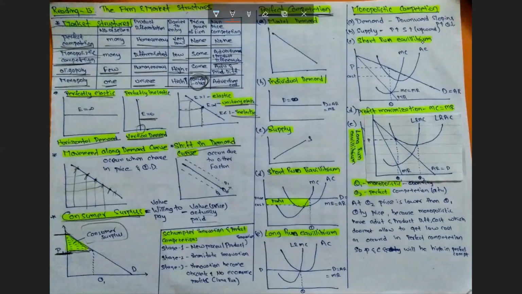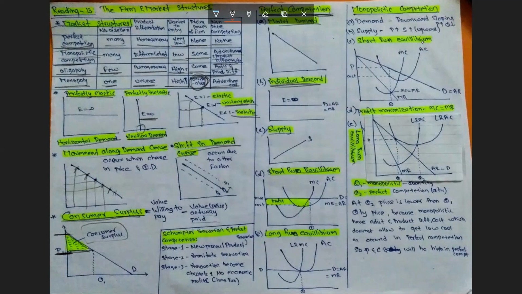Next we start with the market structures, and we determine them with the market demand and supply equilibrium points. Market demand is downward sloping: when the price is high, the quantity demanded is low. The equilibrium price and quantity should be derived from the market demand and supply curves. The individual demand curve is horizontal, that is the firm does not have any pricing power in perfect competition. Whatever price the market determines, it should sell its goods at that price.